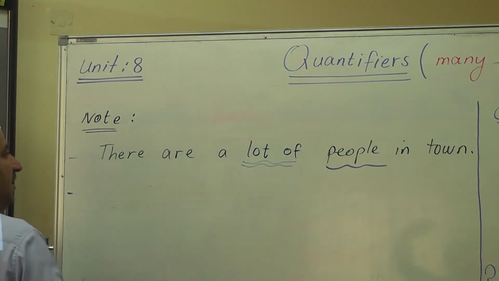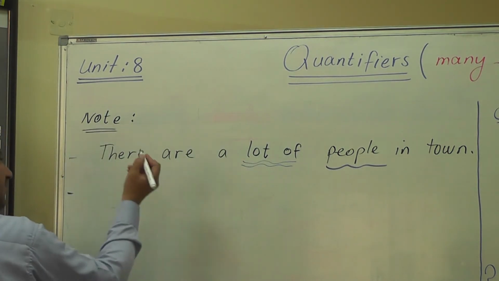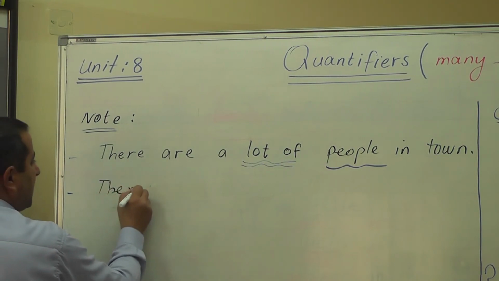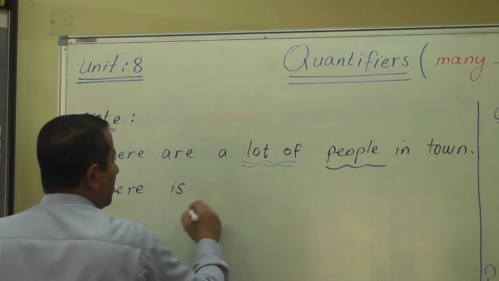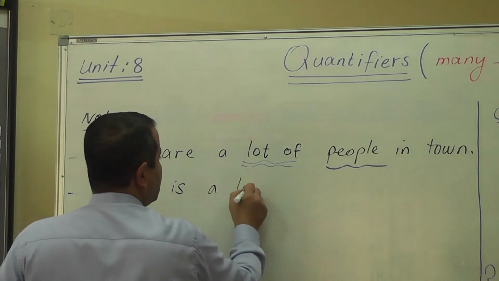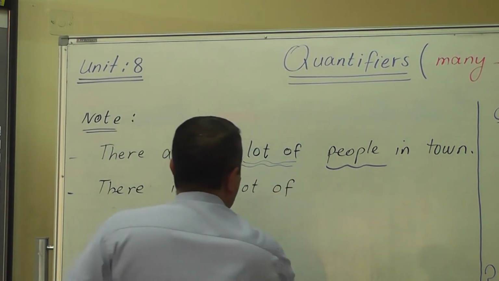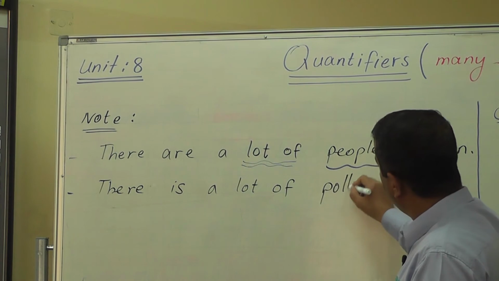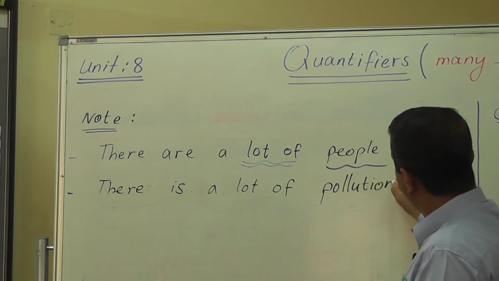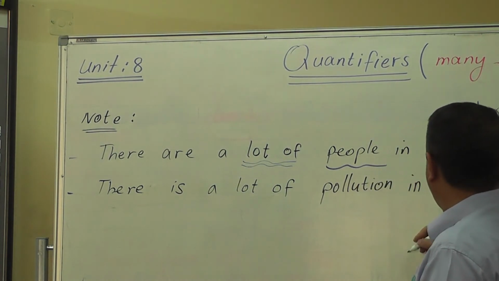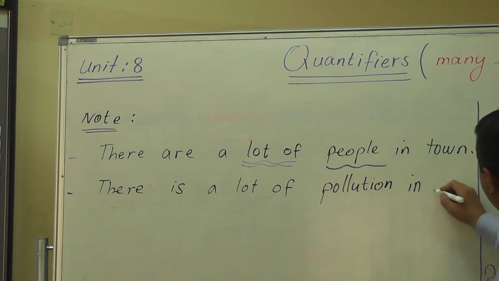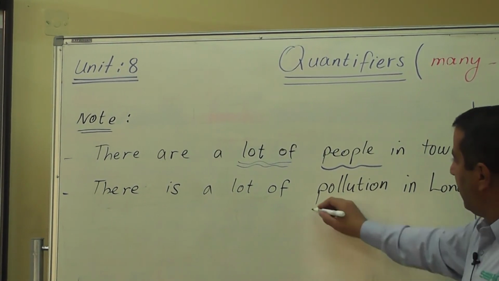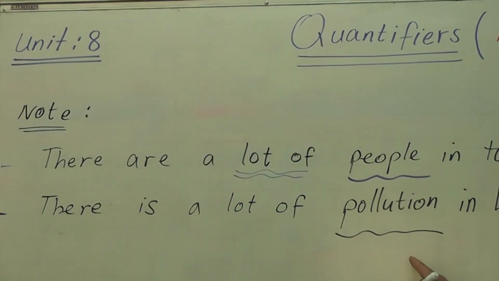So for non-countable nouns or uncountable nouns, we say there is a lot of pollution in Paris or in London. Okay, pollution is an uncountable noun.